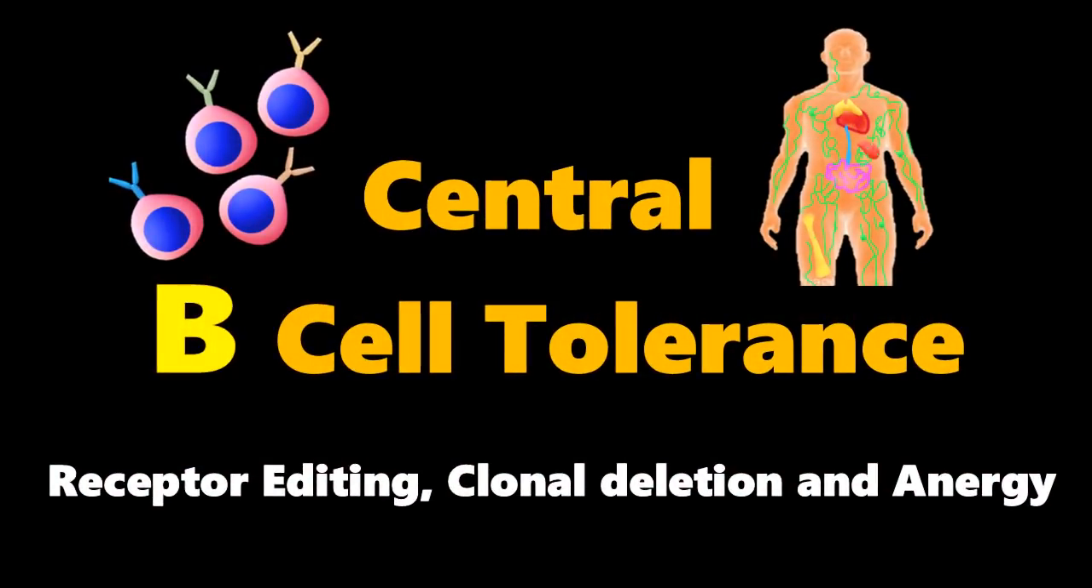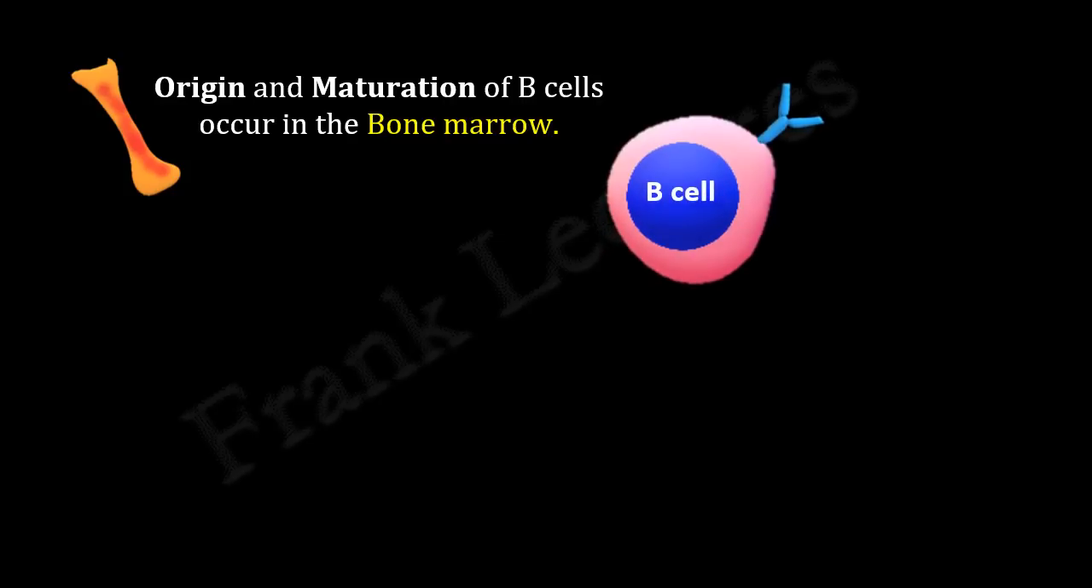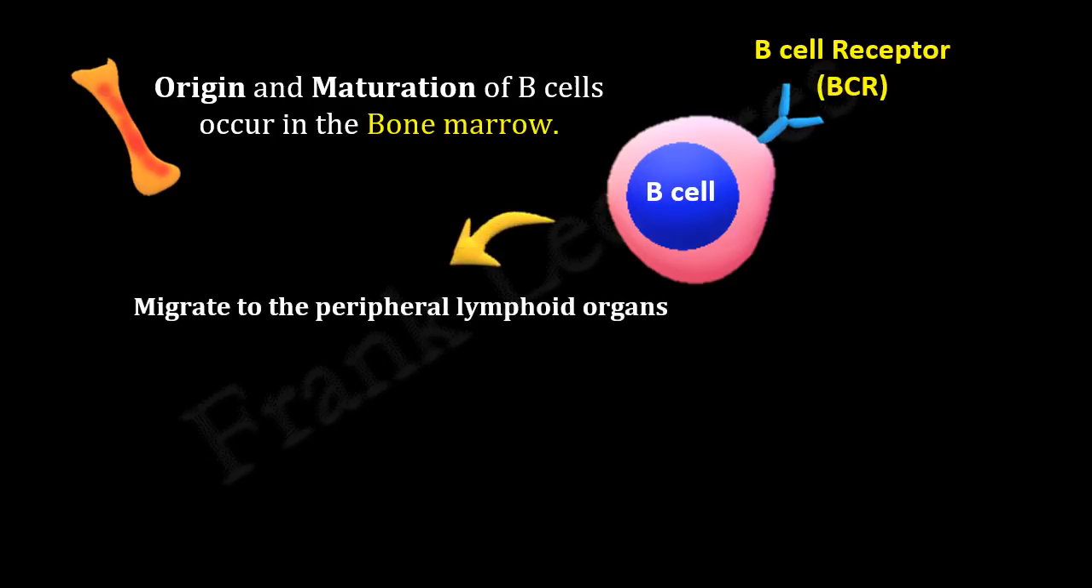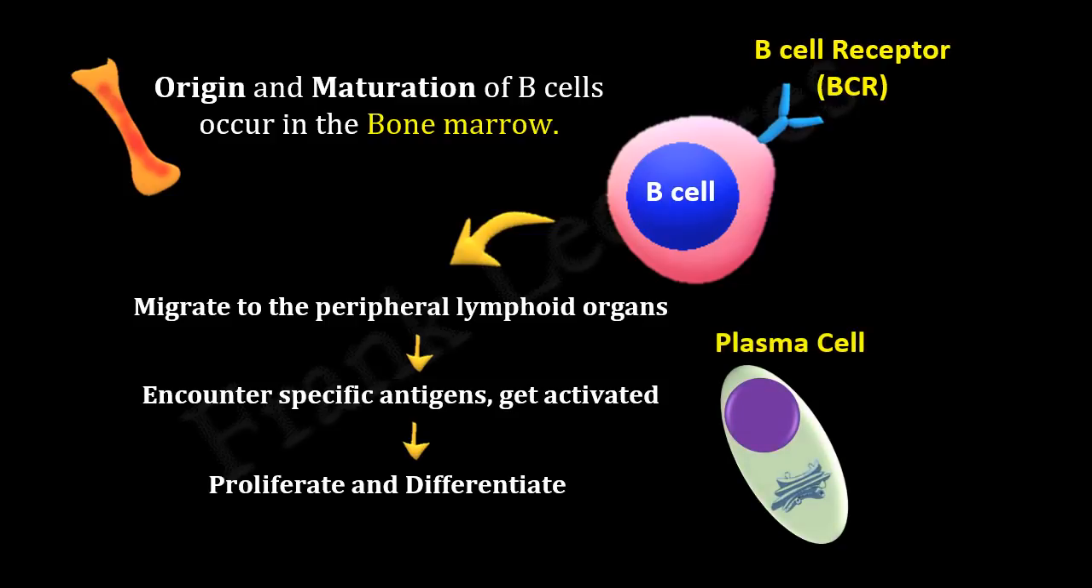In the last 2 lectures, we studied about T-cell tolerance. Let's now study B-cell tolerance. We know that both origin and maturation of B cells occur in the bone marrow. B cells have their own antigen-specific receptors, which are known as B-cell receptors. Later, B cells migrate to peripheral lymphoid organs where they encounter antigens and get activated. They proliferate and differentiate. The effector B cells are known as plasma cells that secrete antigen-specific antibodies.